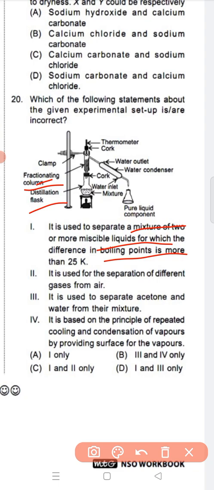It is based on the principle of repeated cooling and condensation of vapors by providing surface for the vapors. So option D is the correct answer, 1 and 3. It is used to separate two miscible liquids having a boiling point difference lower than 25, for them only we use fractional distillation. So we have got the answer.